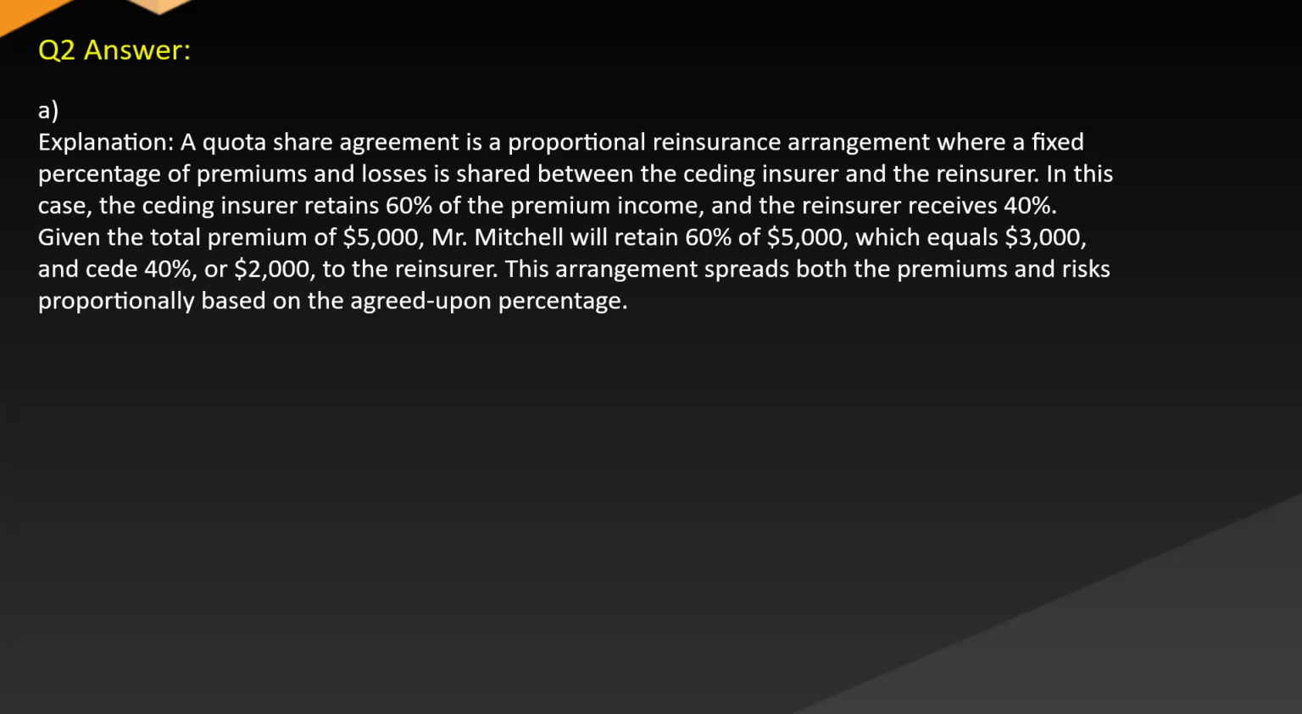Answer. A. Explanation. A quota share agreement is a proportional reinsurance arrangement where a fixed percentage of premiums and losses is shared between the ceding insurer and the reinsurer. In this case, the ceding insurer retains 60% of the premium income and the reinsurer receives 40%. Given the total premium of $5,000, Mr. Mitchell will retain 60% of $5,000, which equals $3,000, and cede 40%, or $2,000, to the reinsurer. This arrangement spreads both the premiums and risks proportionally based on the agreed-upon percentage.